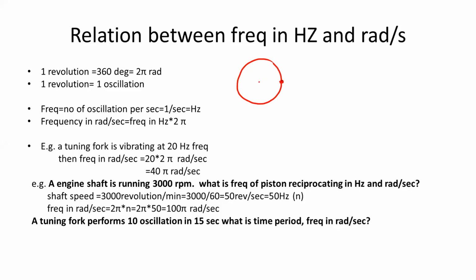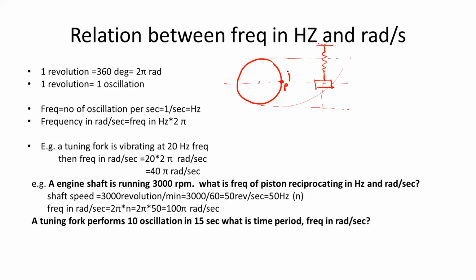So this is the circular motion for the particle P. And just compare this motion with the oscillatory motion. So take just a spring mass system. So this is the amplitude, that is the maximum displacement of this mass.